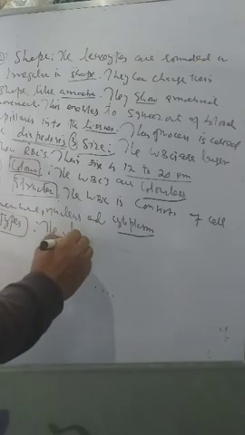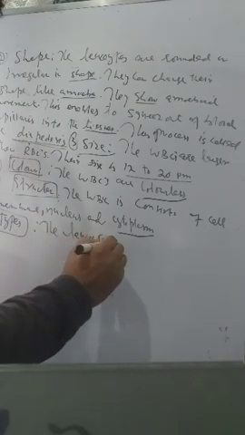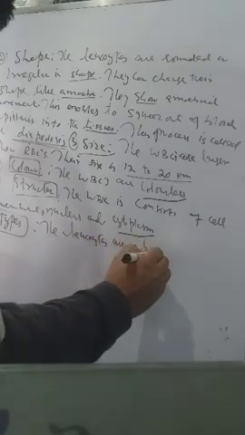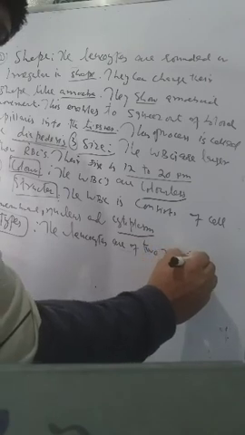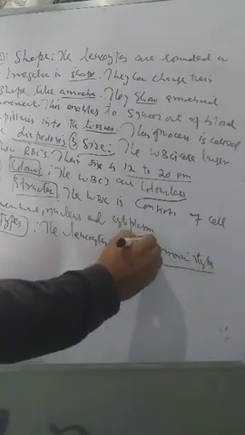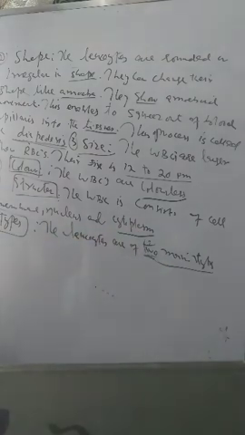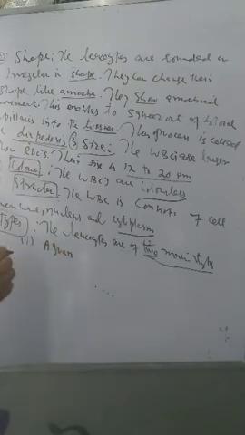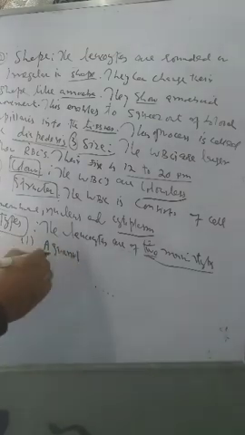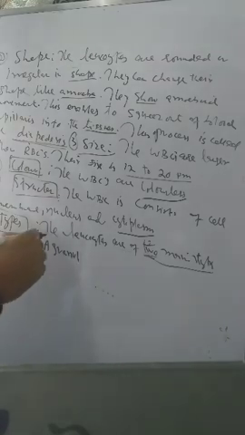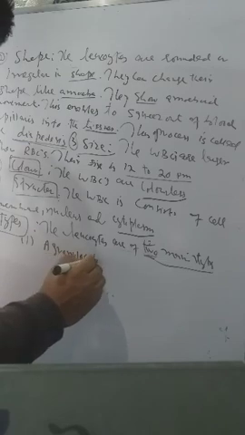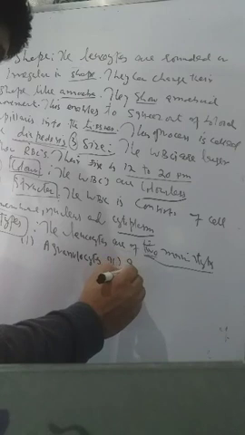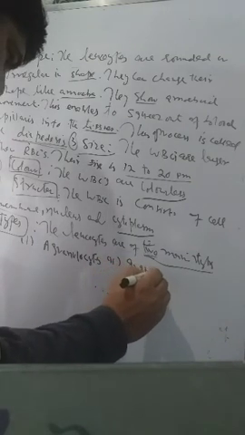Number one is granulocytes, and number two is agranulocytes.